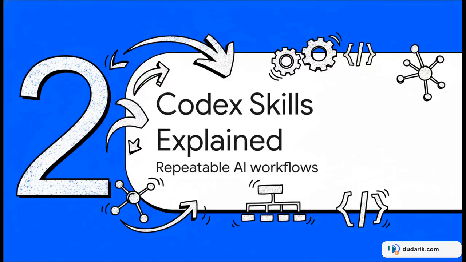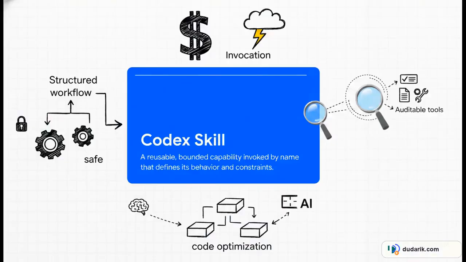Before we look at the exact tool, we've got to understand the underlying architecture straight from the official Codex developer docs. So, what is a Codex skill? Basically, it's a reusable, tightly bounded capability that you invoke by name, usually with that $ sign syntax, like $skill_name. Skills let you package up your instructions, your context, and your logic into one repeatable tool that Codex can call on. This gets us far, far away from typing out long, error-prone manual prompts. You define the behavior once, and boom, you've got a repeatable, auditable workflow.